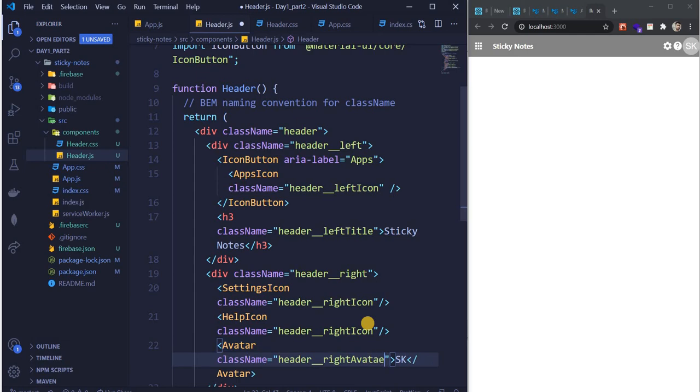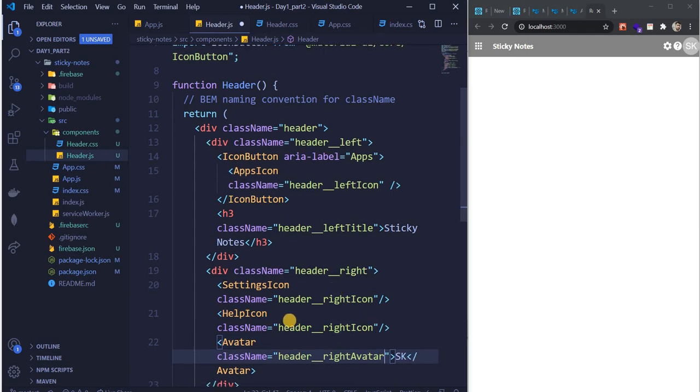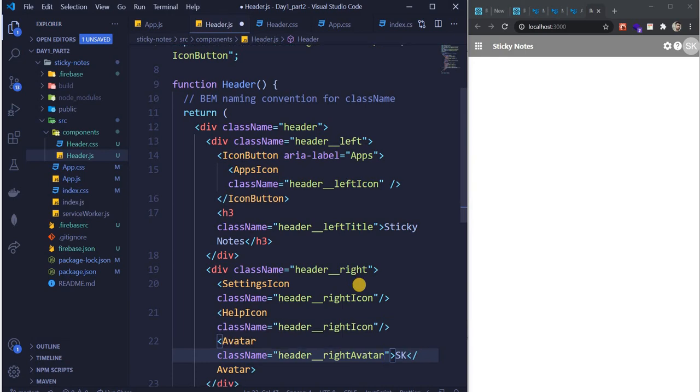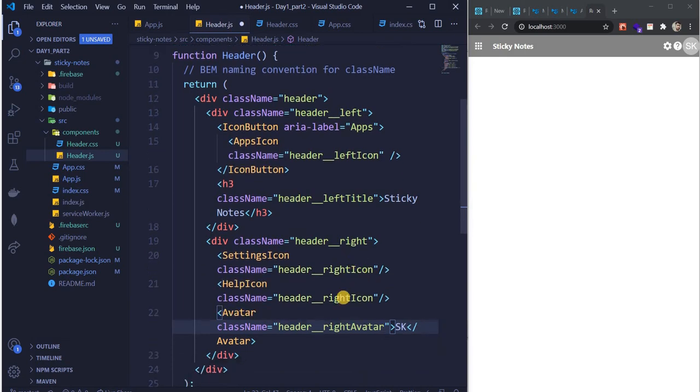In the header we had the right side, and inside that right side we had an icon. So we provided the same class name for these two because their styling is slightly the same.